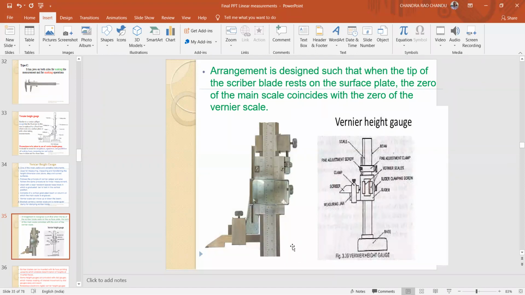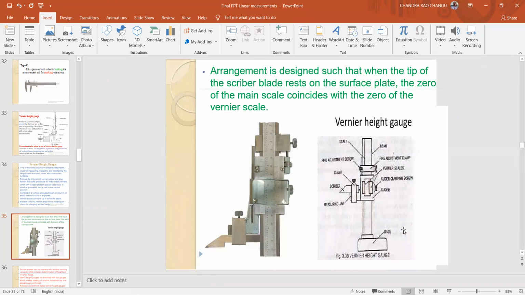Take the readings. Here the magnifying glass is also there in order to take accurate readings. While taking the vernier coincidence, the magnifying glass is very helpful in order to magnify the coincidence lines. These are all the different elements of the vernier height gauge.